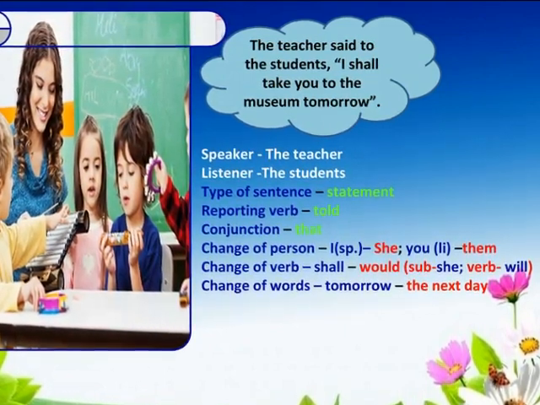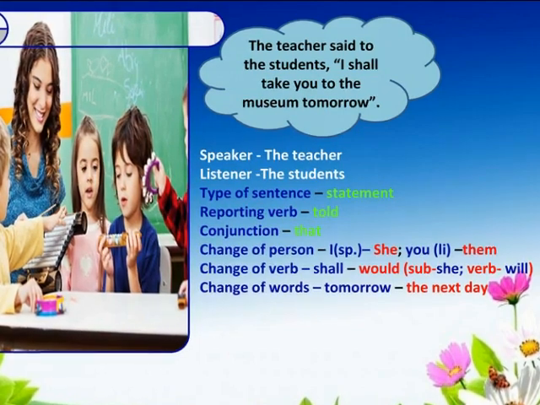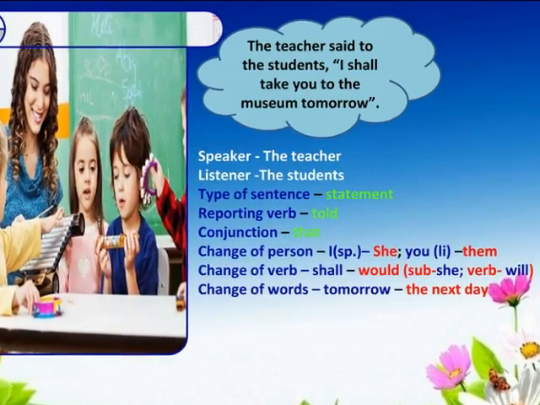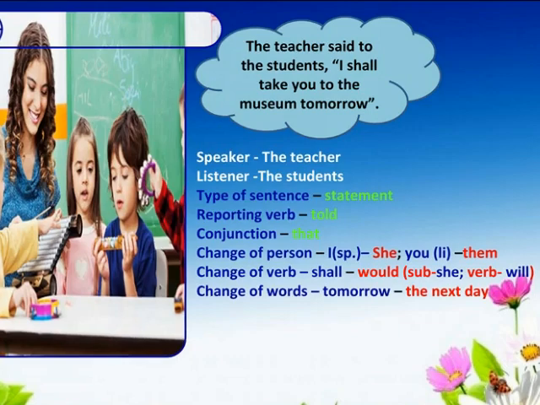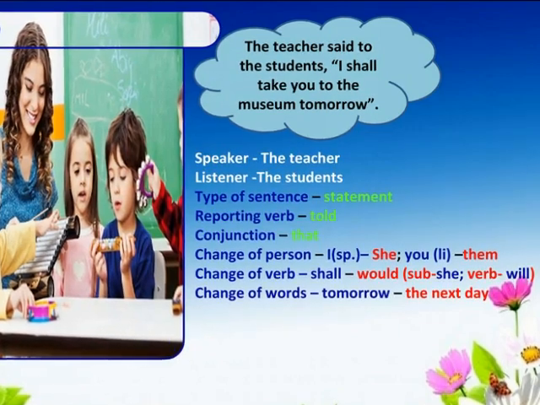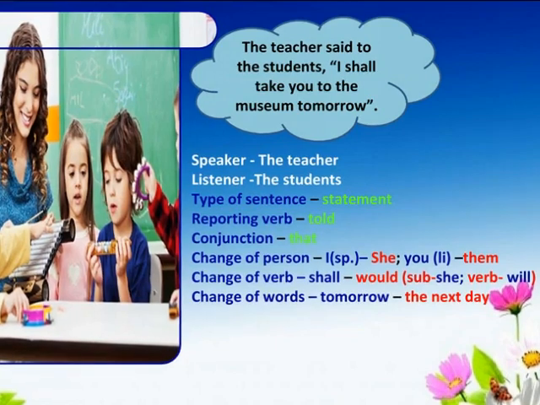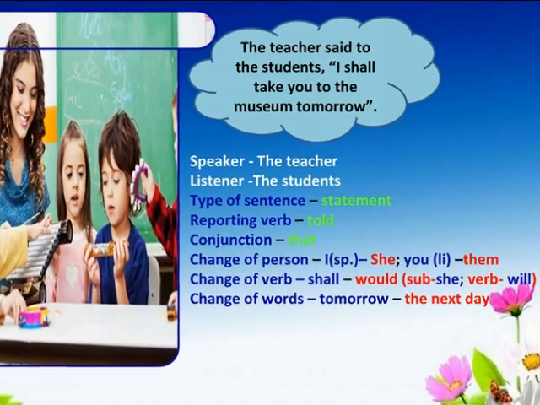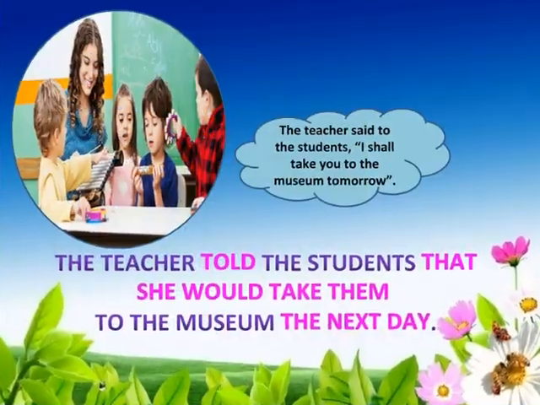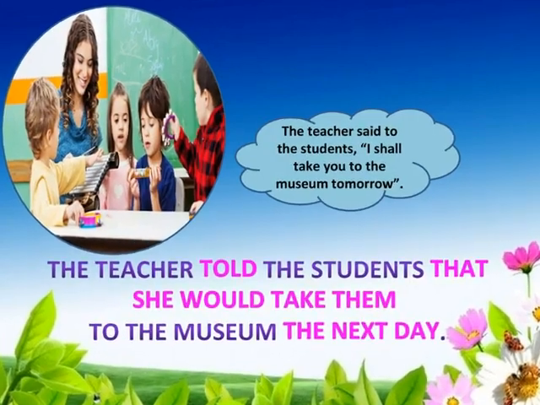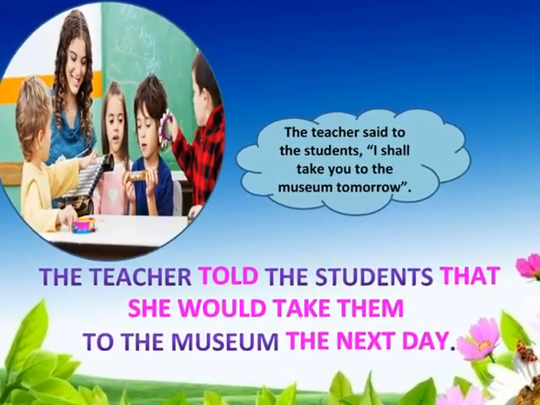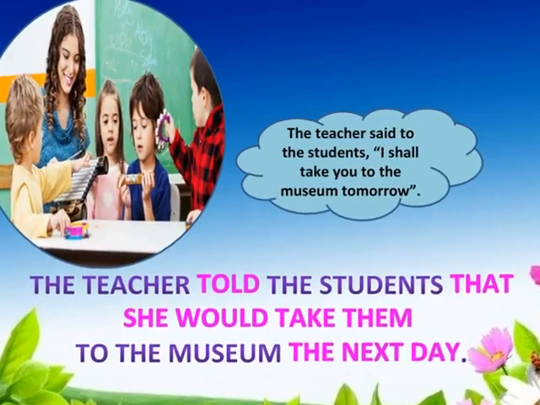The verb shall is changed into past tense would because the subject she will always agree with the verb will. Therefore, will is changed into would. Finally, tomorrow is changed into the next day. Now the sentence is reported as the teacher told the students that she would take them to the museum the next day.